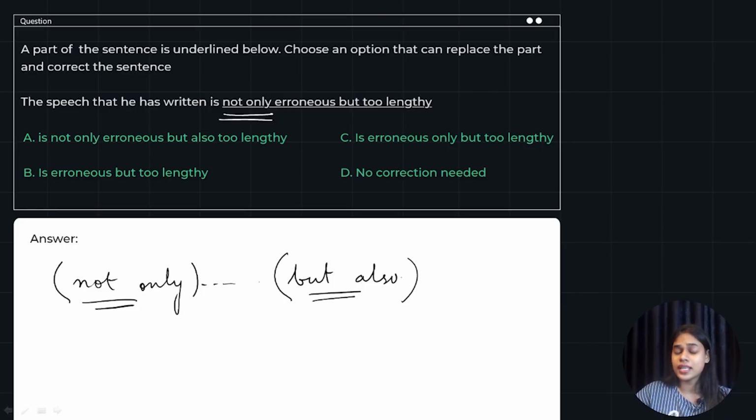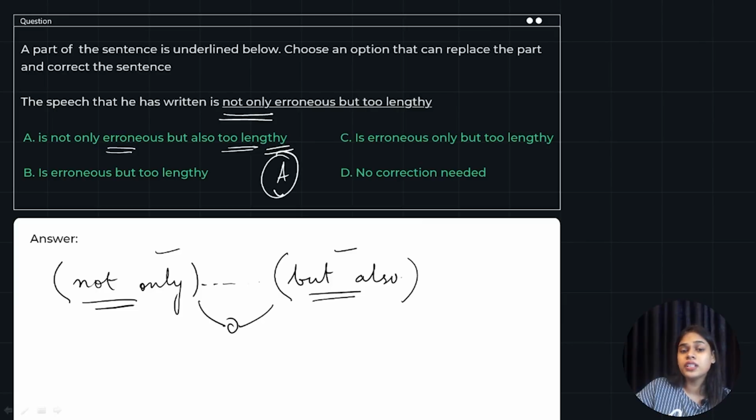In the progressing part of it, you have to use these two conjunctions together. You cannot leave them apart, or just use one part of it and eliminate the other. So the only option that is using both of it is option A, right? "Is not only erroneous but also too lengthy." So we can say that only option A can be the answer because it is using both parts of the conjunction completely.